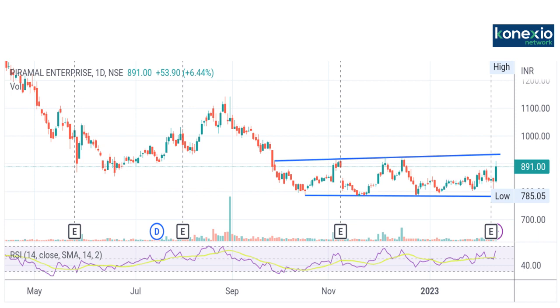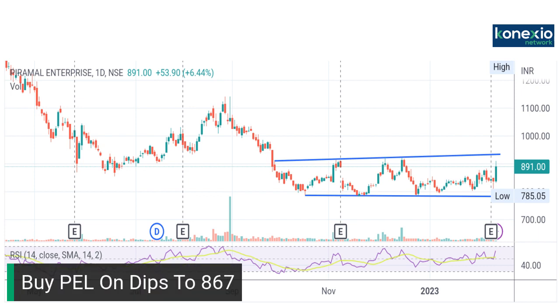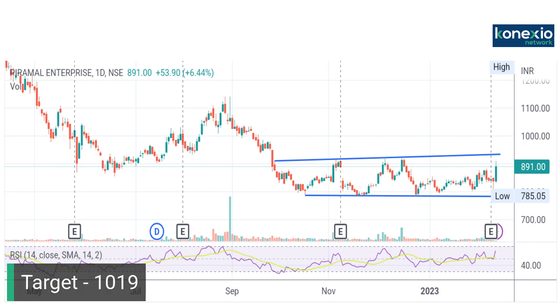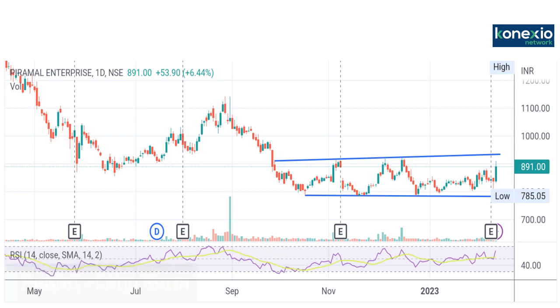Currently, the stock is quoting at 891. RSI is also showing some positive divergence, so the stock is well poised for an upside rally in the long run from these levels. Long-term investors, positional traders and short-term investors can buy this stock on dips to 867 for an upside target of 1019 for the long term.